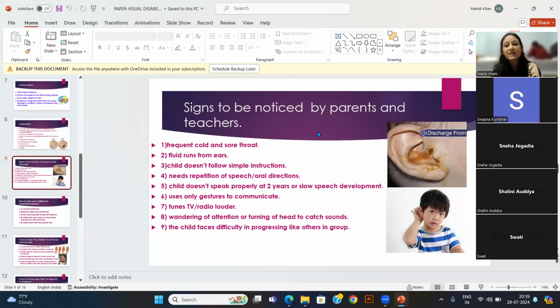These are the symptoms that parents and teachers can notice to identify this disability.